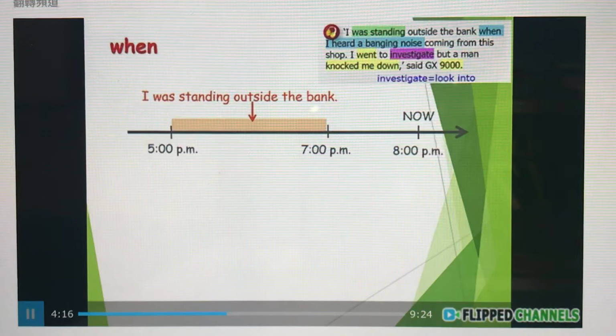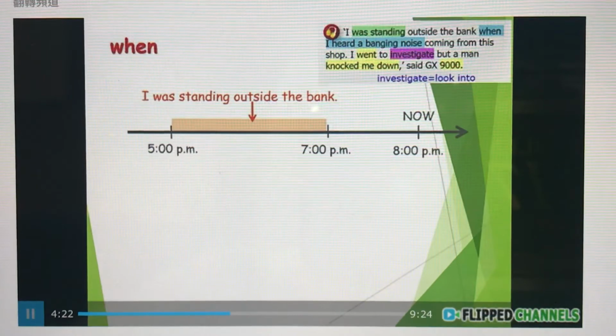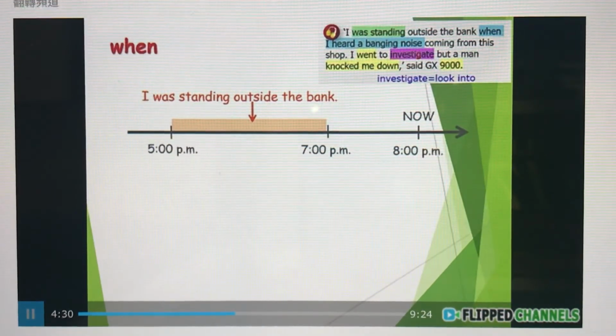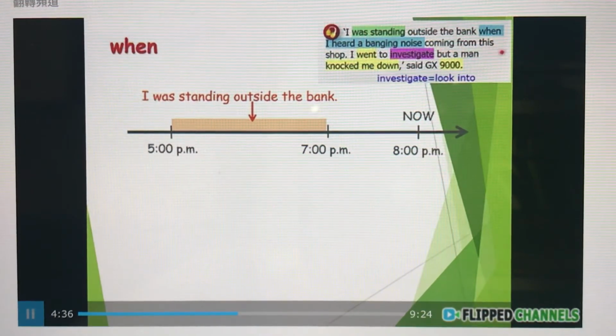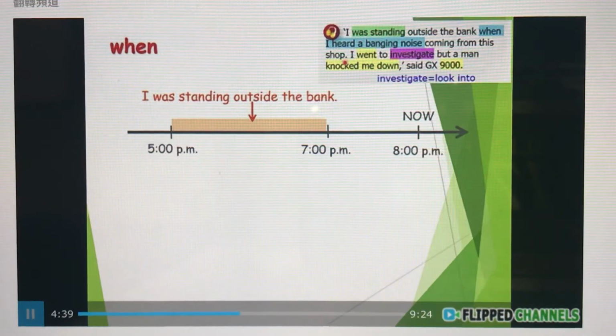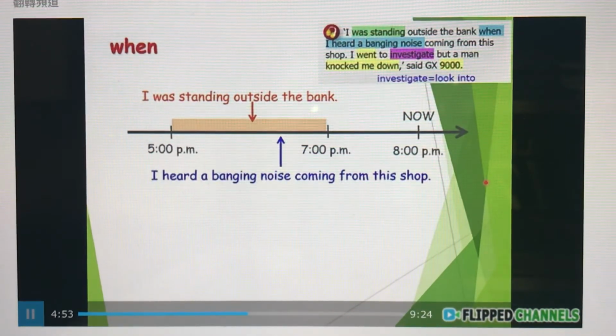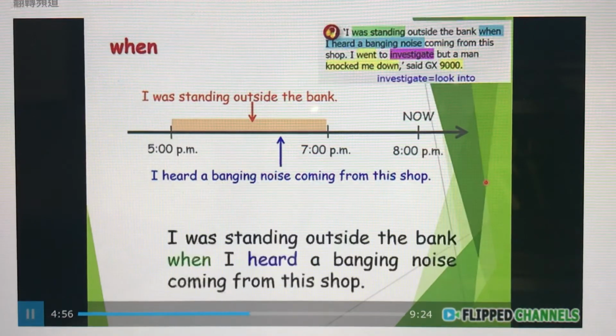Now let's take a look at what we find in the chapter 5 passage. I was standing outside the bank when I heard a banging noise coming from this shop. Now we focus on this line. In this sentence, we have two actions. One is longer and one is shorter. From 5 p.m. to 7 p.m., I was standing outside the bank. But suddenly, I heard a banging noise coming from this shop.